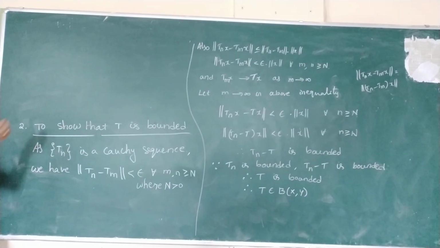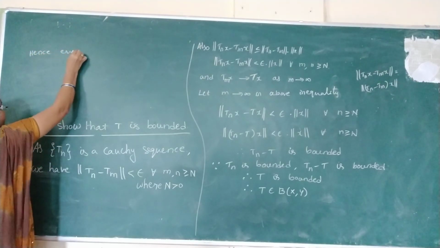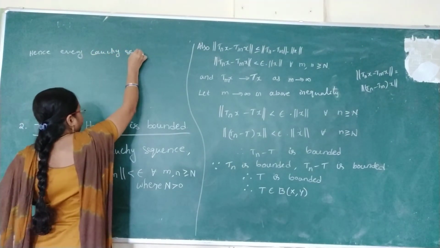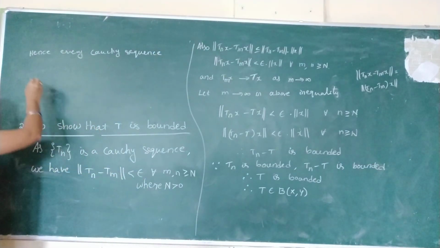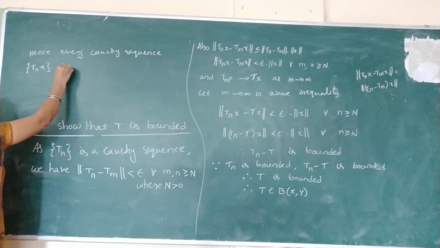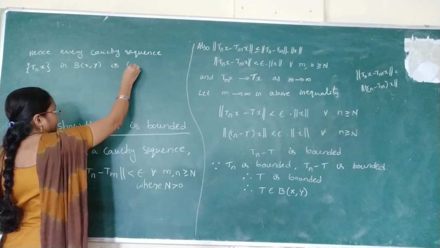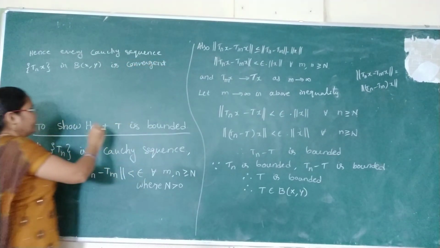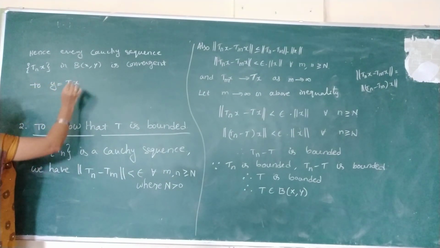Hence, every Cauchy sequence Tn in B of X comma Y is convergent to y, that is equal to Tx.